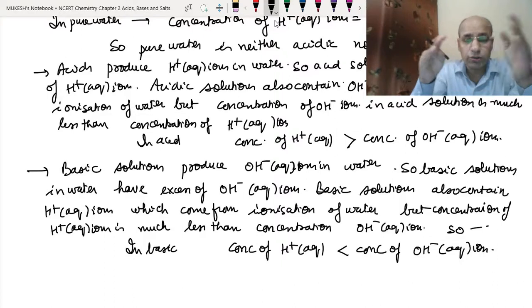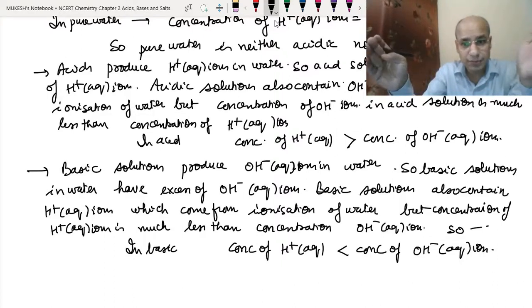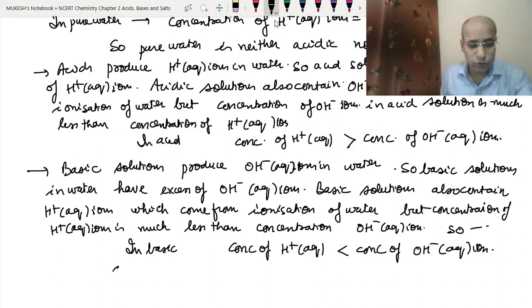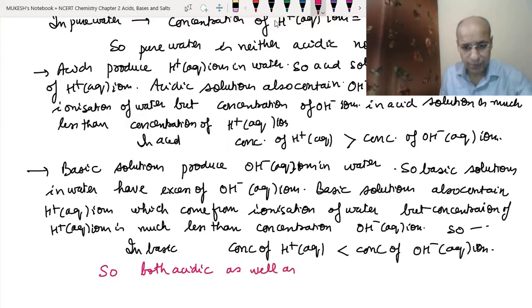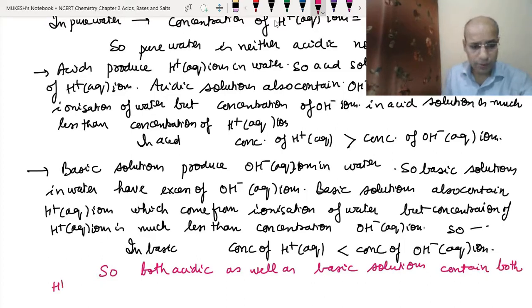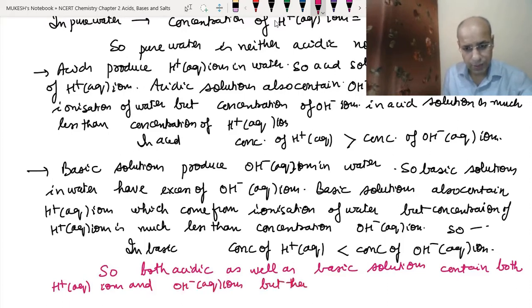And where do these hydrogen ions and hydroxide ions come from? The excess ions come from the ionization of water. So we can say that both acidic as well as basic solutions contain both hydrogen ions and hydroxide ions, but their relative concentrations are different. I hope you have understood it.